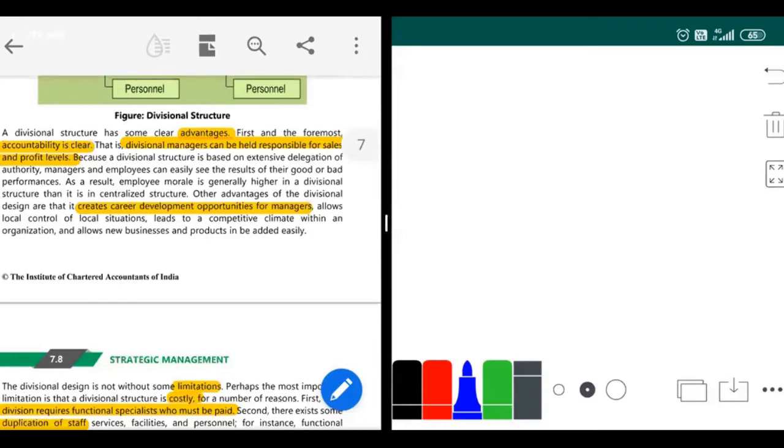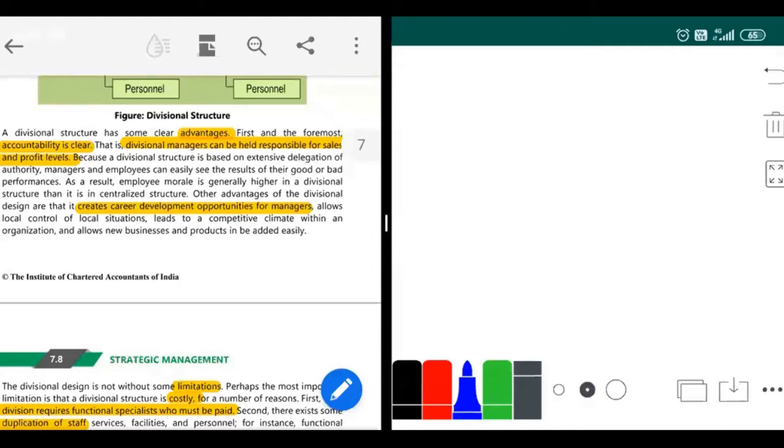If there is a loss-making division, if my jeans division is making a loss, I will know whom to hold accountable for it. Definitely my jeans manager will be held accountable. So the accountability here is clear. Divisional managers can be held responsible for sales and profit levels. If there is a decline in sales, I'll go and ask only that division manager why there is a decline in sales and all of these things.